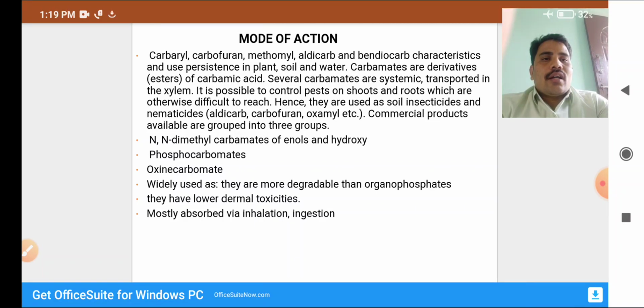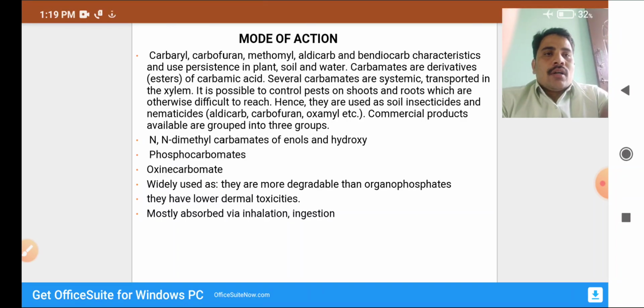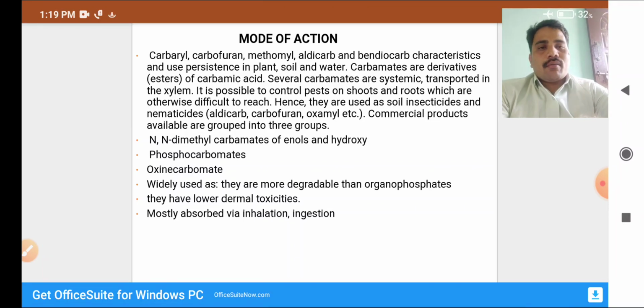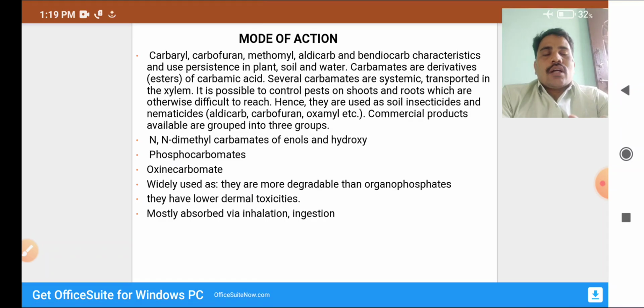They have lower dermal toxicity, meaning less toxicity to the skin, and are mostly absorbed via inhalation or ingestion in animals, while in plants the pesticide is transferred through the xylem, root and shoot.